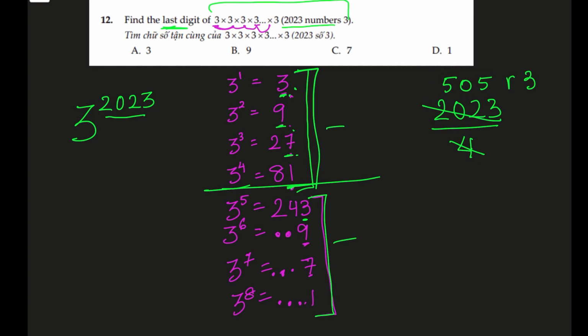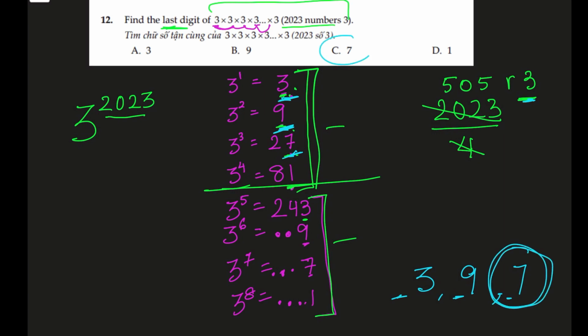So 505 full pattern repetitions and remainder 3, which will be, let me write it down, 3, 9, 7, because the pattern repeats from there. So the 3 remaining terms will be 3, 9, and 7. That means our series will end on a 7. So this will be the number that we'll end with. The answer for the 12th question is 7.